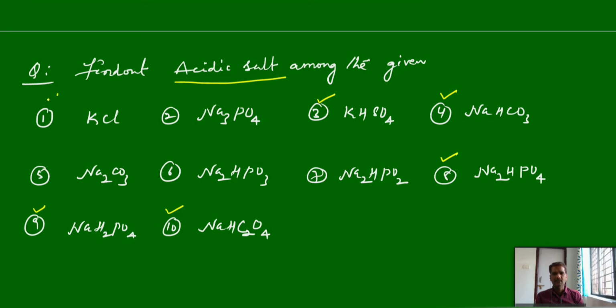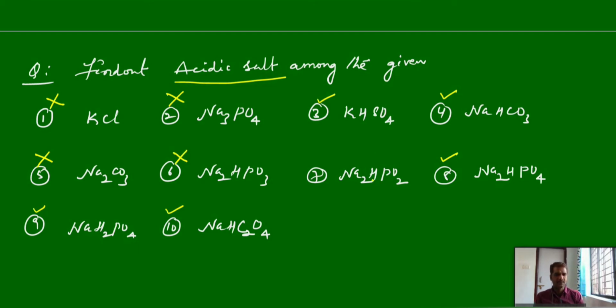And here KCl, there is no hydrogen. Sodium carbonate also has no hydrogen to release, and here Na2HPO3, even though hydrogen is there, this hydrogen is non-ionizable, already we have discussed.